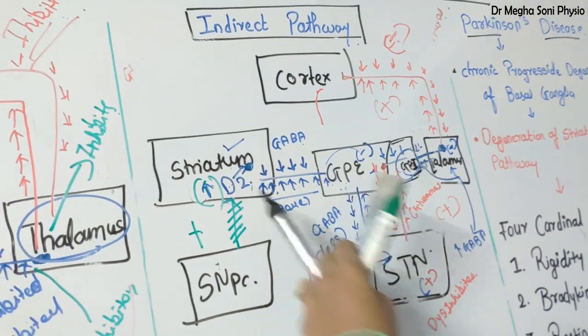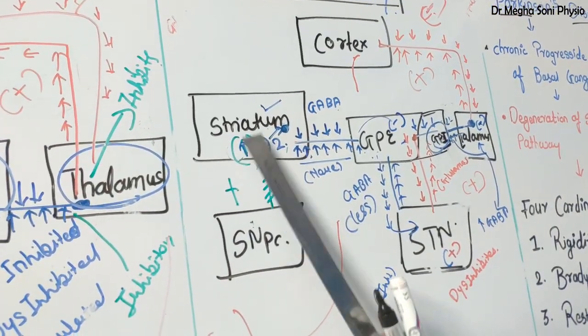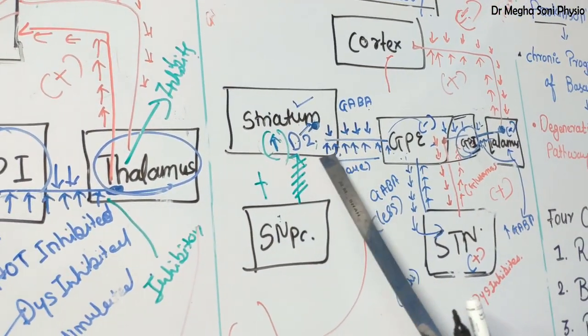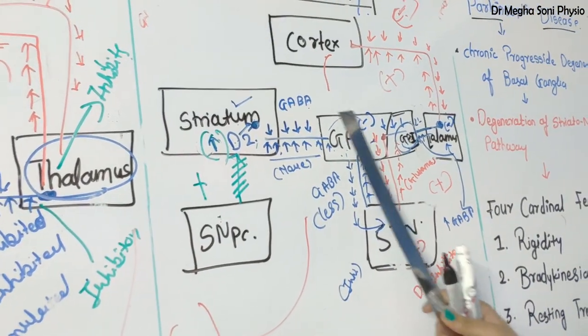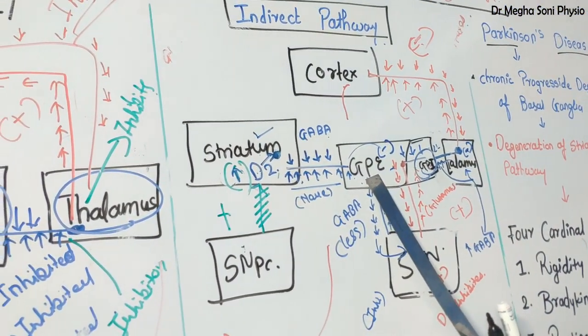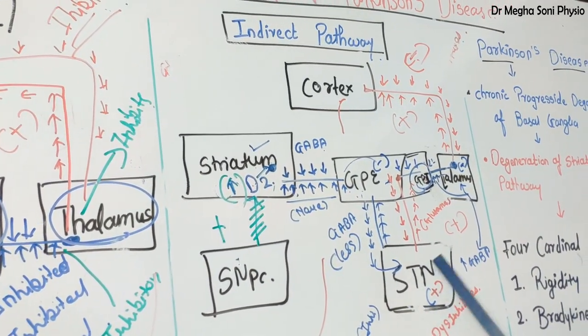Again, due to damage to the substantia nigra pars compacta, it is not able to inhibit the D2 receptor, and because of it the D2 receptor is stimulated. So the D2 receptor excites the striatum. As the striatum consists of GABA, it secretes more GABA over GPE. So it inhibits GPE. As GPE is inhibited, it secretes less GABA over the subthalamic nucleus.